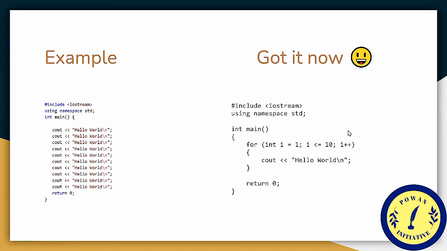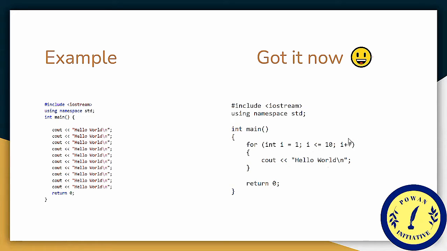And then it goes to the update expression. Here i++ increments the value of i by 1, and now the value of i becomes 2. Now again it passes through the condition, and 2 is less than or equal to 10. So again it jumps into the body and prints hello world.